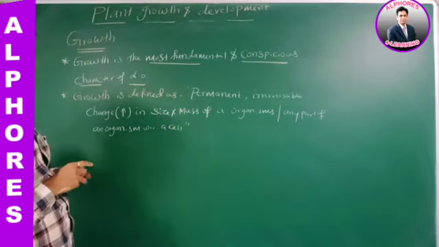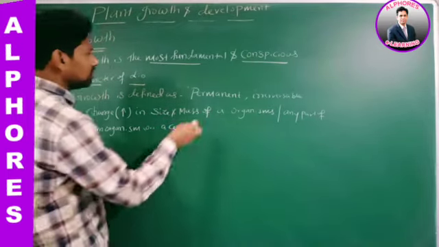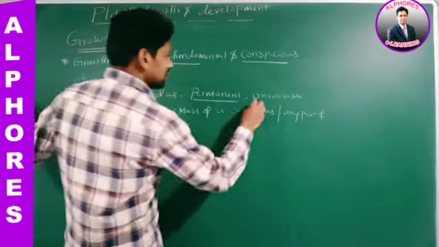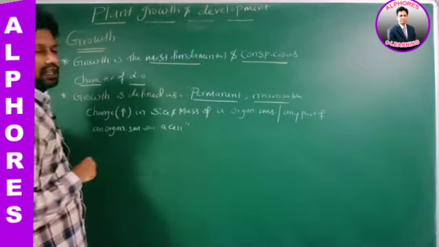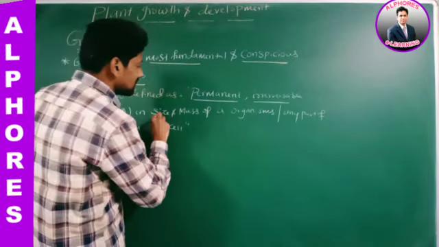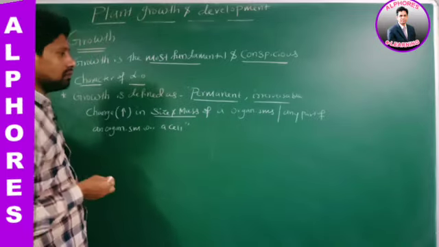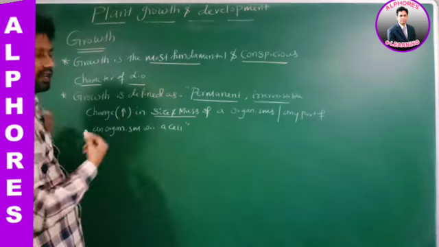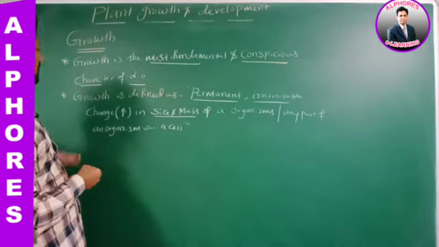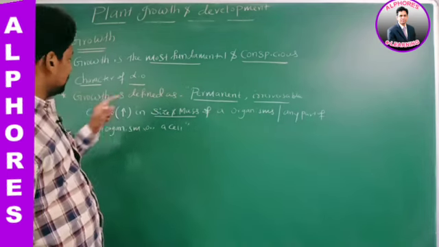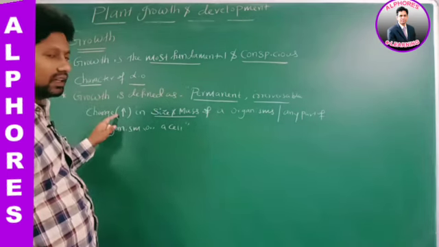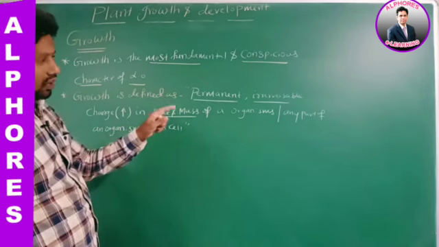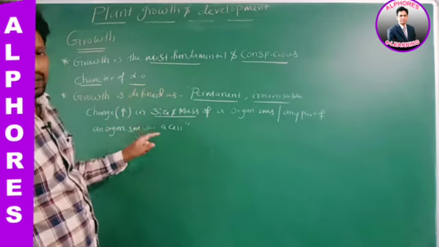We are defining what? Growth. Growth is a permanent change. Is it temporary or permanent? Permanent. Reversible or irreversible? It is an irreversible change. In what? In size and mass. In size and mass of what? Of an organism or any part of an organism or a cell. Is this definition okay? Therefore, growth is a permanent, irreversible increase in size and mass of an organism, or any part of an organism or a cell.